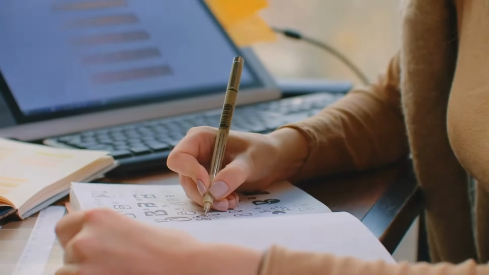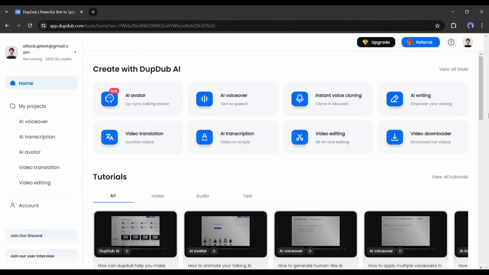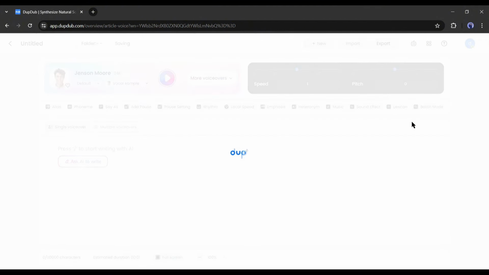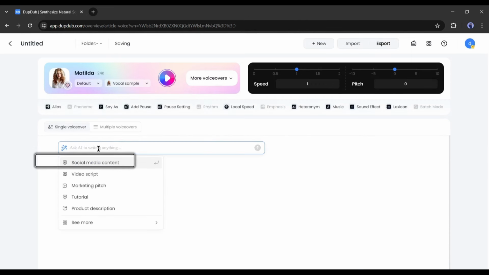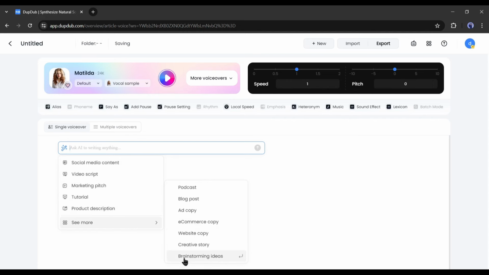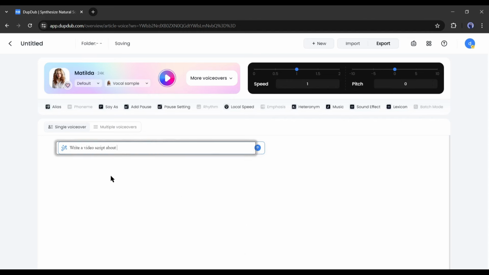First of all, we need a video script. This AI writing feature will generate the script for us. Once you click on it, you will be on this page. Now to start writing the script with AI, simply click on this Ask AI to Write button or type / here. You will find some options. Here you can generate social media content, video scripts, marketing pitches, and many more. As we want to generate a video script, I am selecting the video script option.